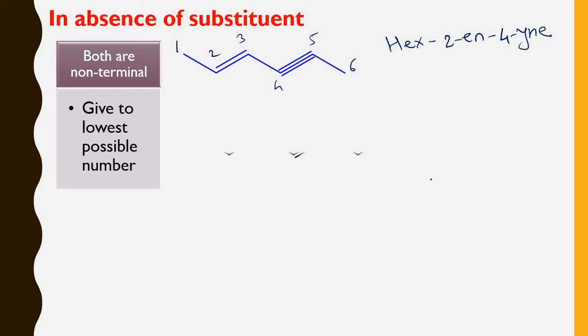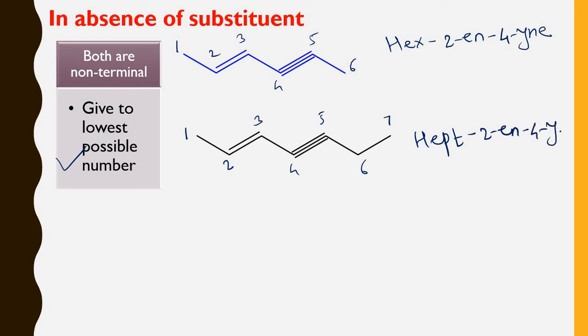Now we'll see the next example. Again there are two different positions for the double bond and triple bond. As you see here, this is number 1, 2. Directly the second carbon is a double bonded carbon. But if you give numbering from the right hand side, this is 1, 2 and the third position is the triple bonded carbon. That's why you have to count the lowest possible number. So here this is 1, 2, 3, 4, 5, 6 and 7. This is the correct numbering. So what is the name of this compound? It is hept-2-ene-4-yne.